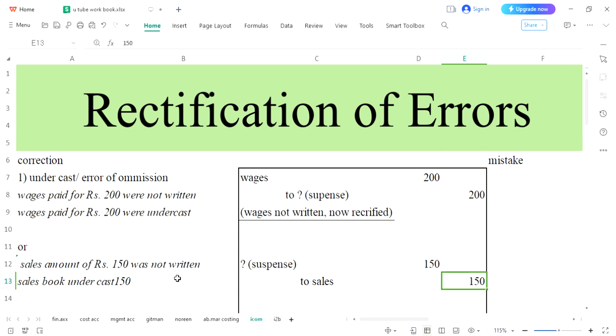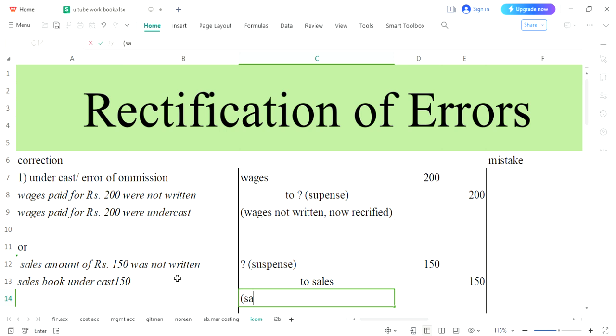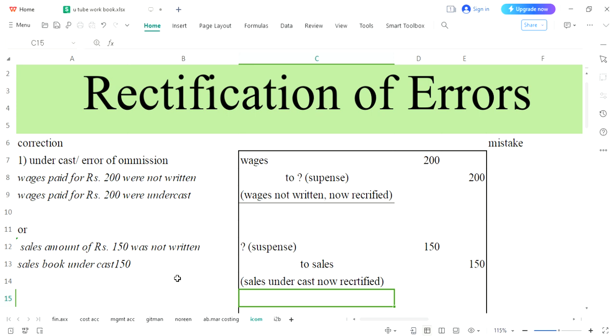In this way this second narration would be sale book undercast. Beside this, we are saving some space. So in this way, the second narration and your rectified entry are completed.